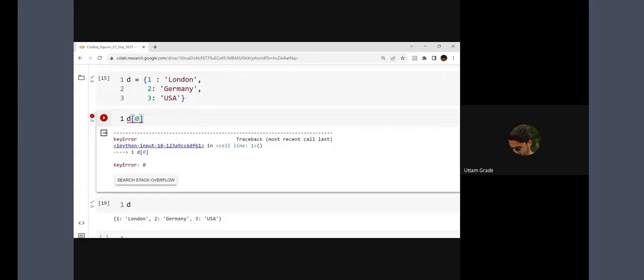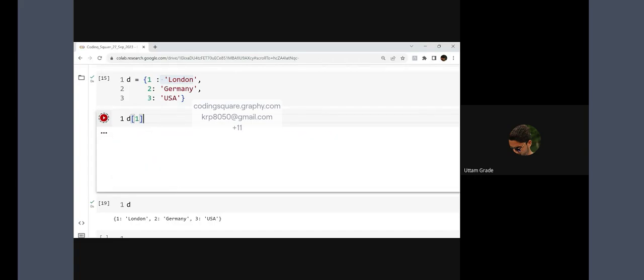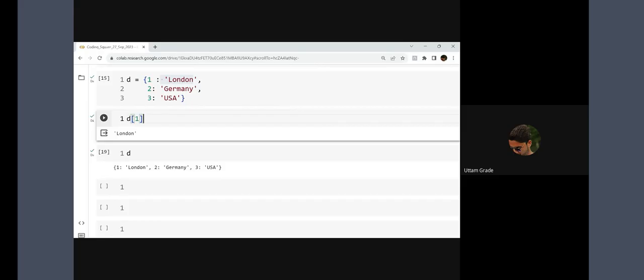So rather than writing zero, if you want to see the value, just write one, because one is my key. Then it will give you the value of this key. What is the value? That is London. We have to put the key rather than an index number. Always remember, indexing is not allowed in a dictionary. We have to pass the key like this. Now everybody do that from your side.